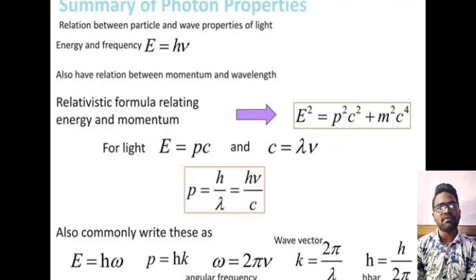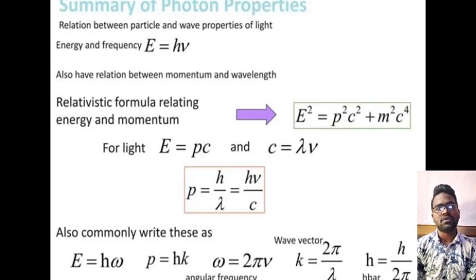And next, summary of photon properties. Relation between particle and wave properties of light. Energy and frequency: E is equal to h nu. And also we have a relation between momentum and wavelength. The relativistic formula relating energy and momentum is E squared is equal to p squared c squared plus m squared c to the power of 4. For light, E is equal to pc and c is equal to lambda nu. And here we also commonly write this as E is equal to h omega, and p is equal to h k, where the wave vector k is equal to 2 pi by lambda.